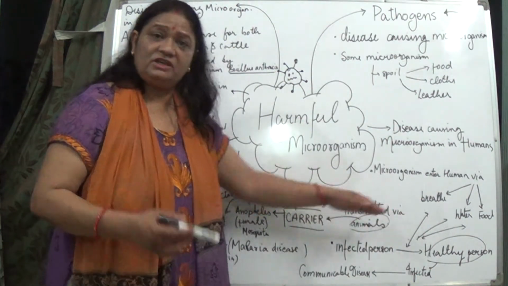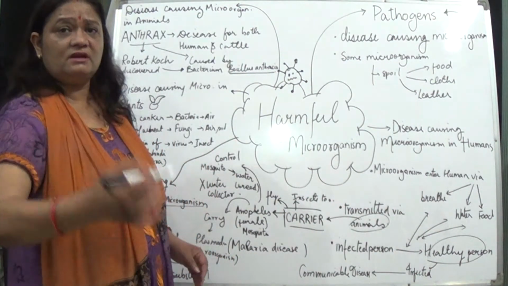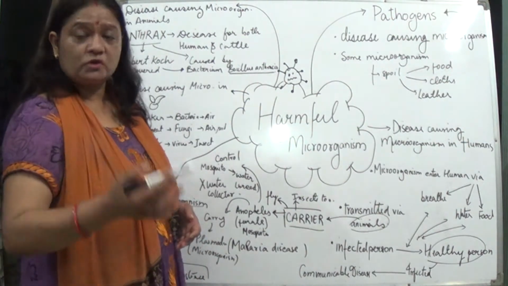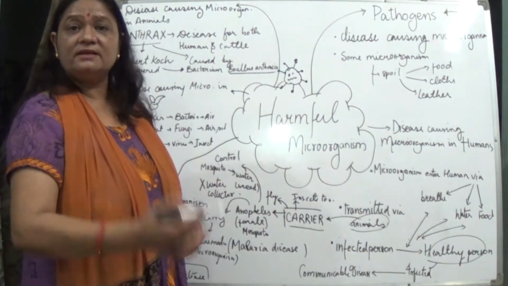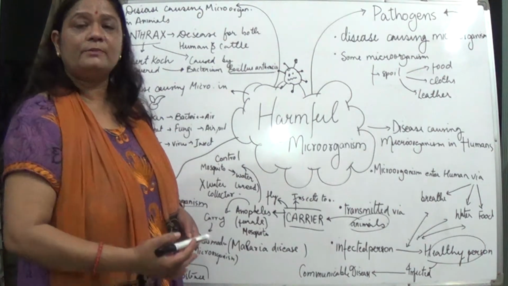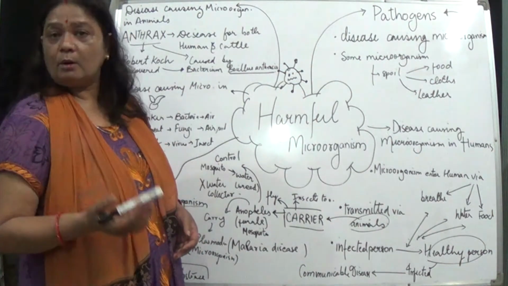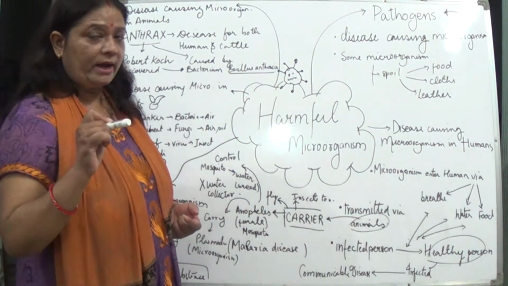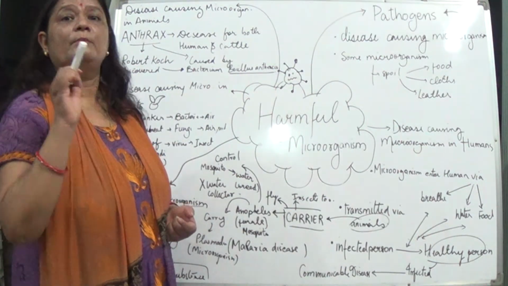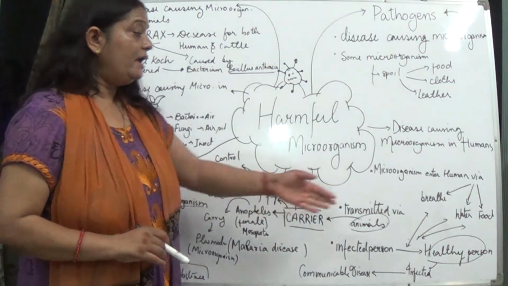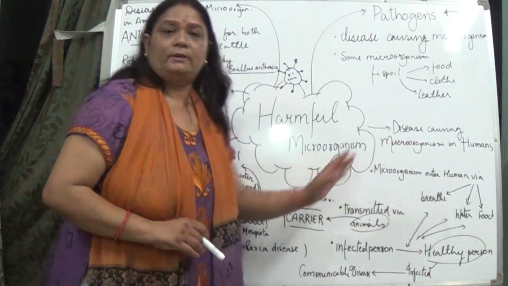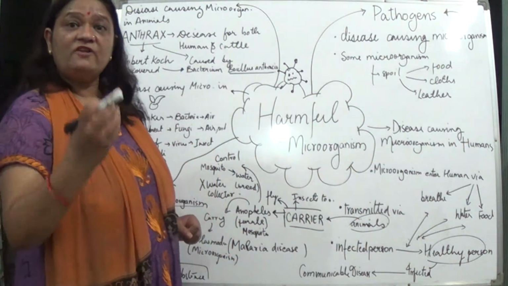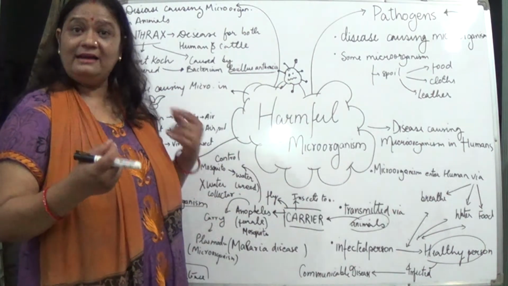Breathing air, we have seen one example, tuberculosis. You can take the example of smallpox, which is caused by a virus. You can take the example of mumps, and chickenpox. These are all viral diseases, because the causal organism is the virus, and a virus is a microorganism. If we take the example of water, cholera and typhoid, we call these deadly diseases,